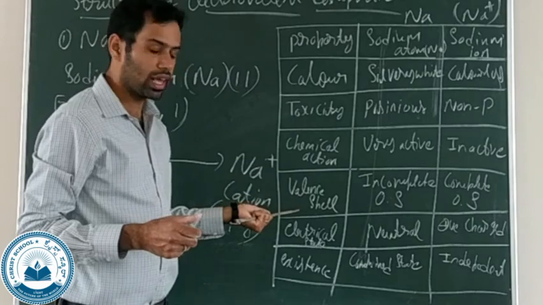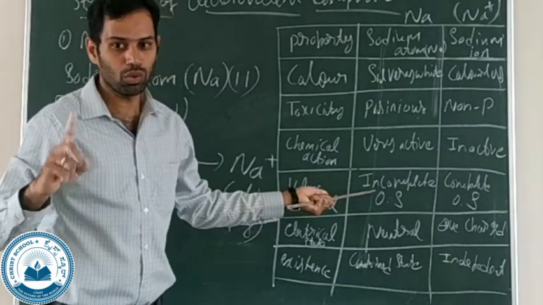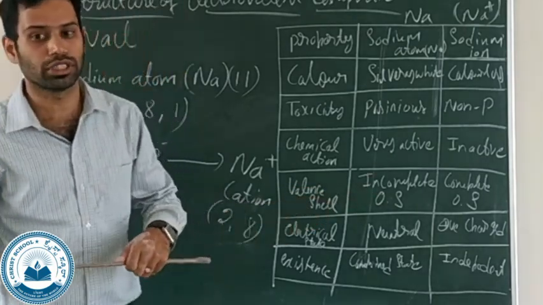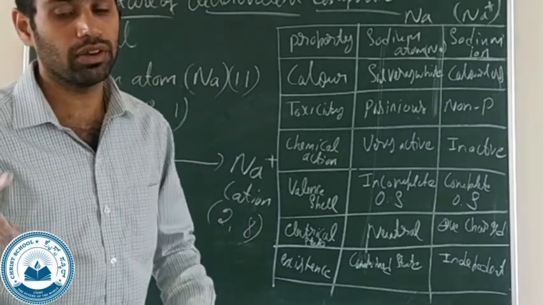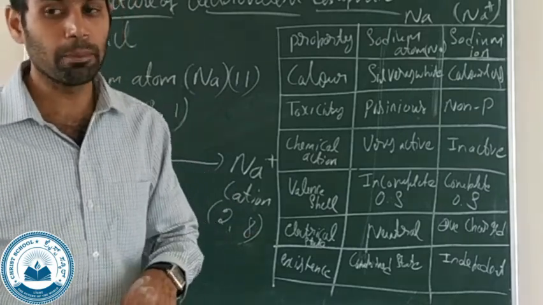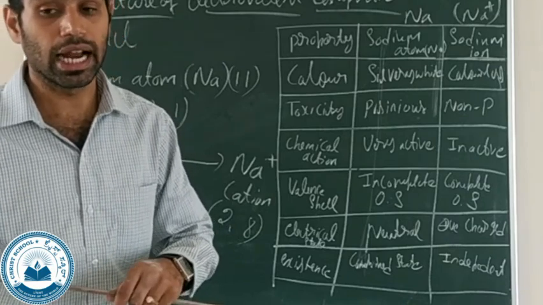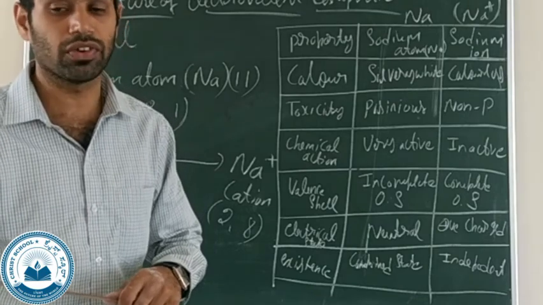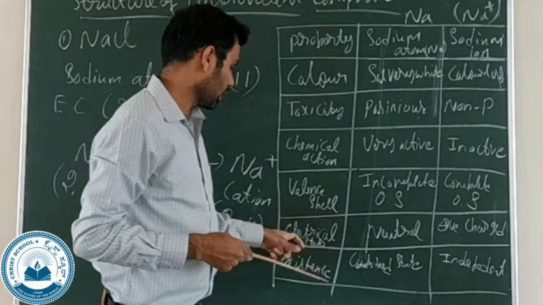Next, valence shell. We know that the sodium atom has 1 electron in its outermost shell, so it has an incomplete outermost shell. Whereas in the sodium ion, the outermost shell is complete, so it attains the nearest stable configuration. Next, electrical state.